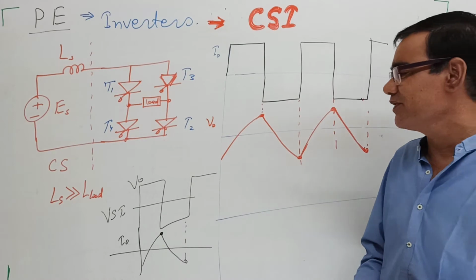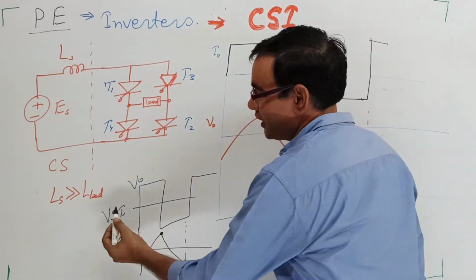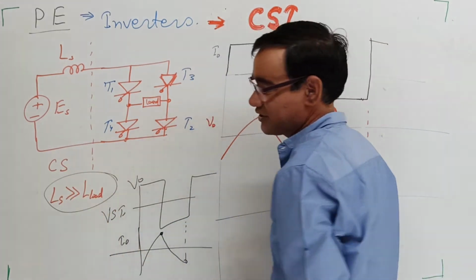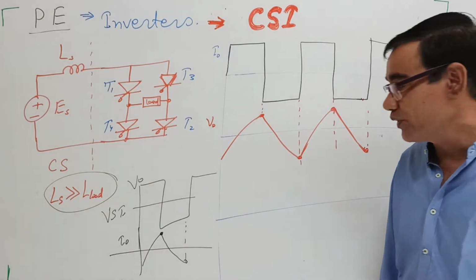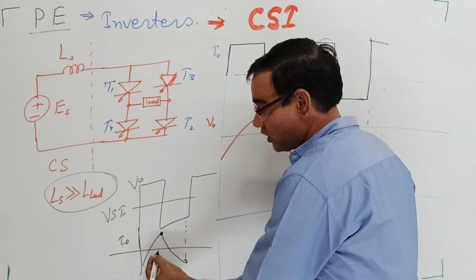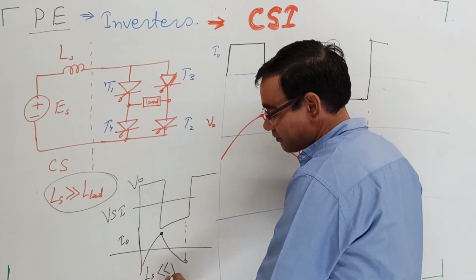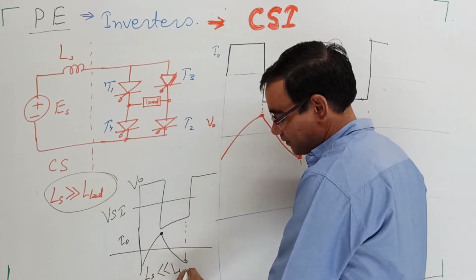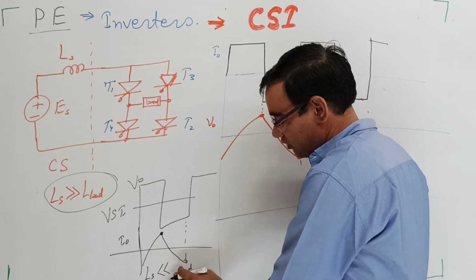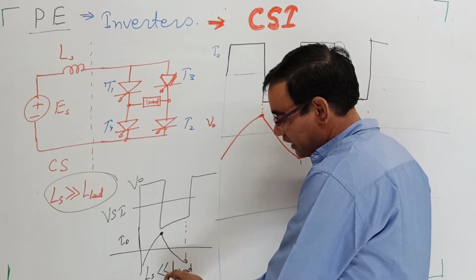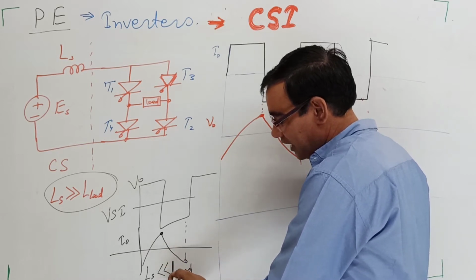What is the difference between voltage source and current source? In the current source inverter, the source inductance is very, very large, and in the voltage source inverter, the source inductance is very, very small as compared to the load inductance. Therefore, the current variations are allowed.